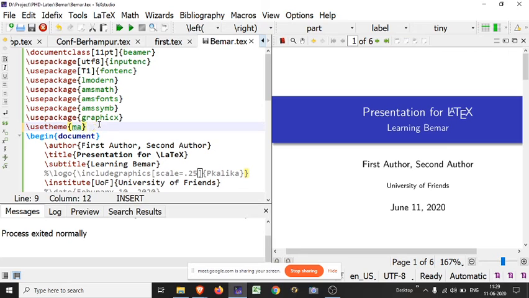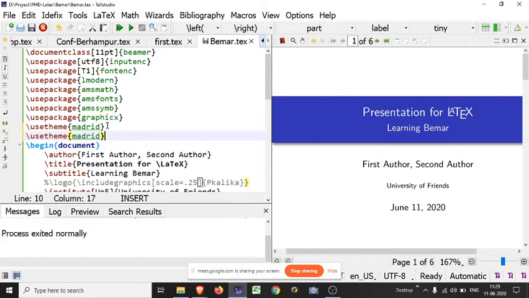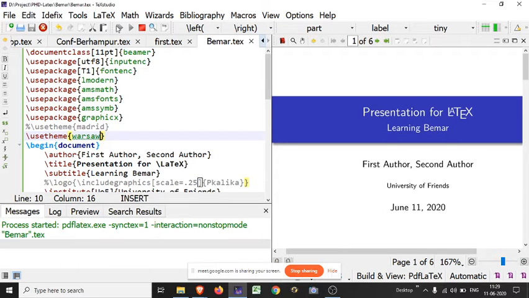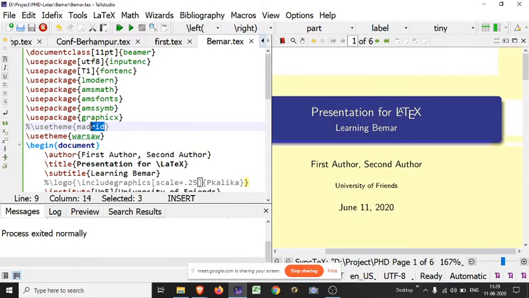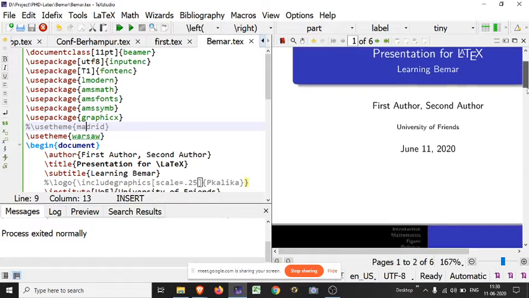Now you may also use some other theme, like suppose I am using Warsaw. I don't know if it works or not. If you do not want to change it, just hide the lines. You may use them later according to your work. For hiding, use the % command. You may be confused about how you have to remember which command is for which theme. Just check how this changes.